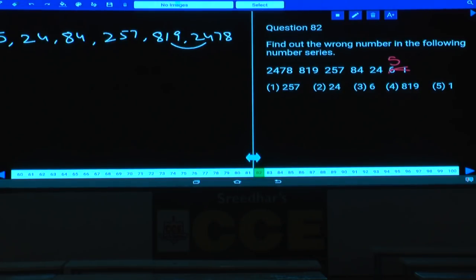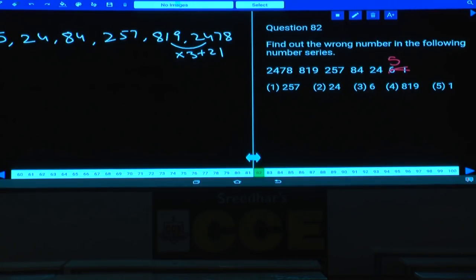What is 819 into 3? How will you work out? 800 into 3, 2400. 19 into 3, 57. So 819 into 3 is 2400 and 57, 2457. Plus how much? 21. Are you following this one or not?